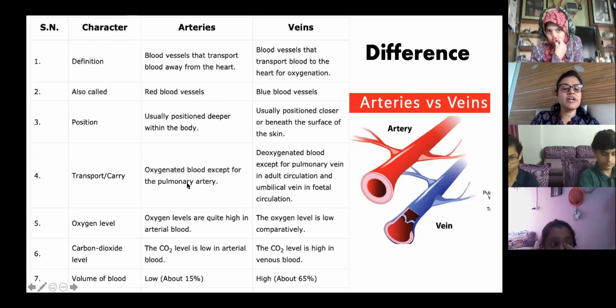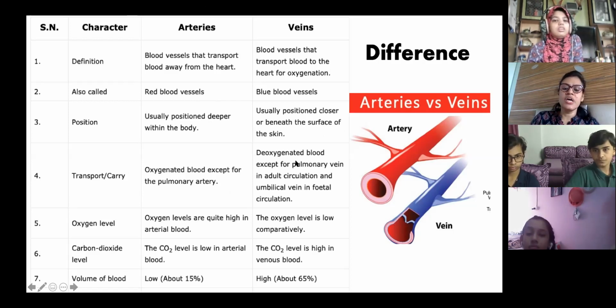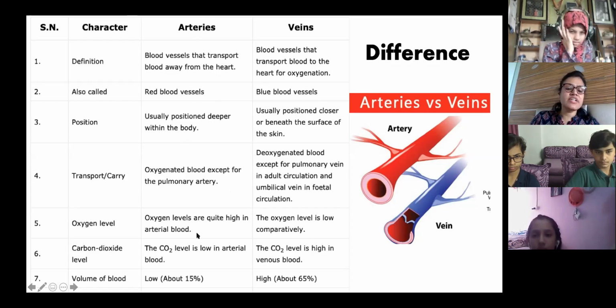Oxygenated blood, except... Mostly arteries carry oxygenated blood except one artery, which is the pulmonary artery, and veins carry deoxygenated blood except one, which is what? The pulmonary vein. Oxygen levels are high in arterial blood. See, these things are already done. We have just put them in points to differentiate between the two. And oxygen level is low in veins.